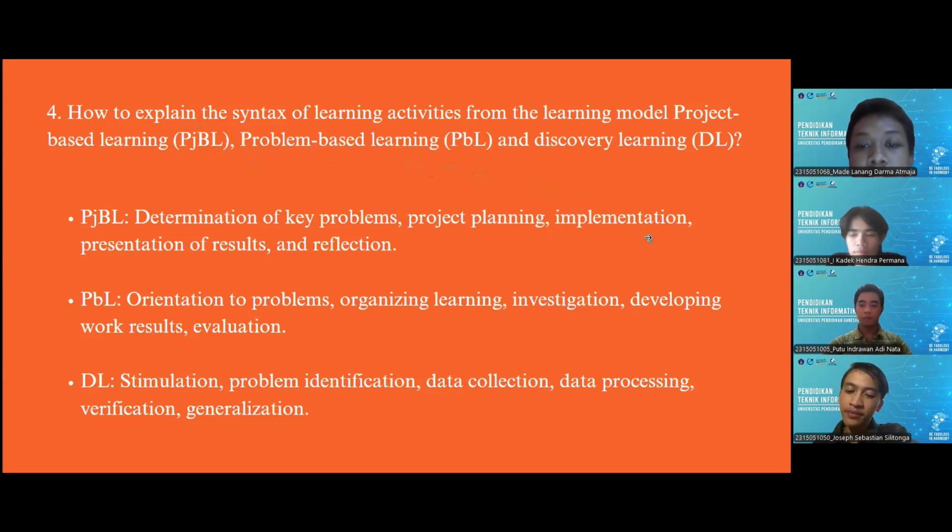How to explain the syntax of learning activities from the learning models project-based learning, problem-based learning, and discovery learning. First is the syntax for project-based learning. First, determine the main question or problem. Two, design project planning collaboratively. Three, set up the project implementation schedule. Four, monitor the project process. Five, test the project result through presentation. And six, reflect and evaluate the project experience.